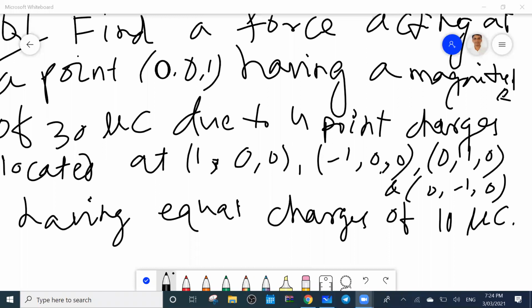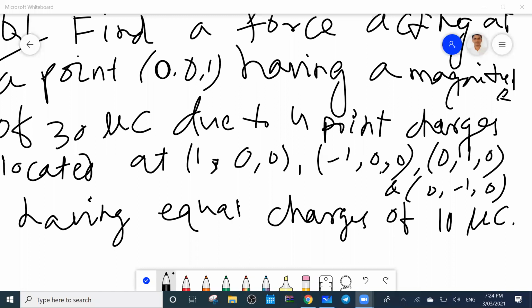And 4 point charges are located at 1, 0, 0, -1, 0, 0, 0, 1, 0, and 0, -1, 0, having equal charges of 10 microcoulomb each. So can you find out or not?